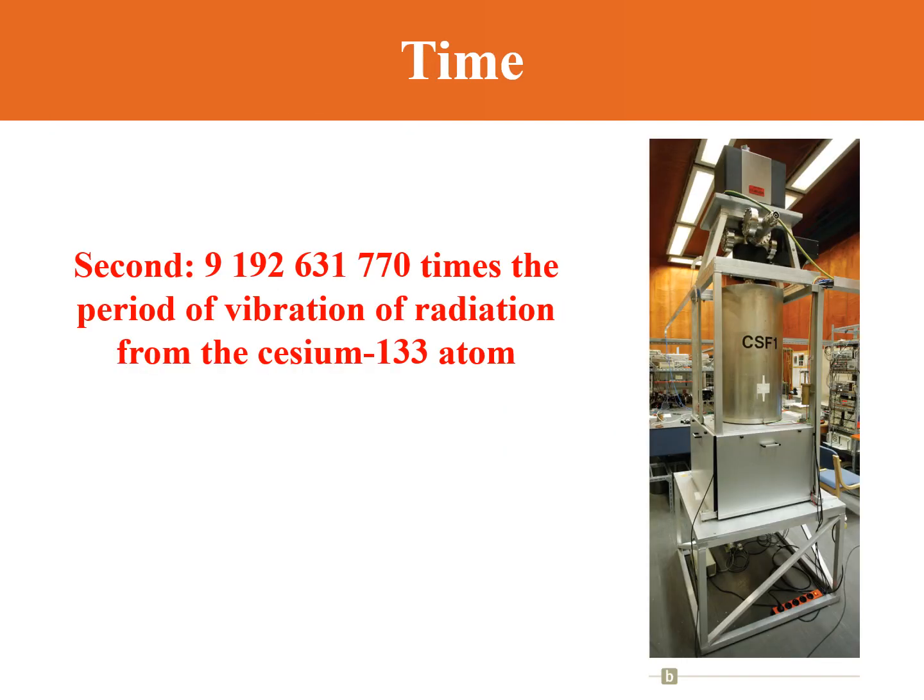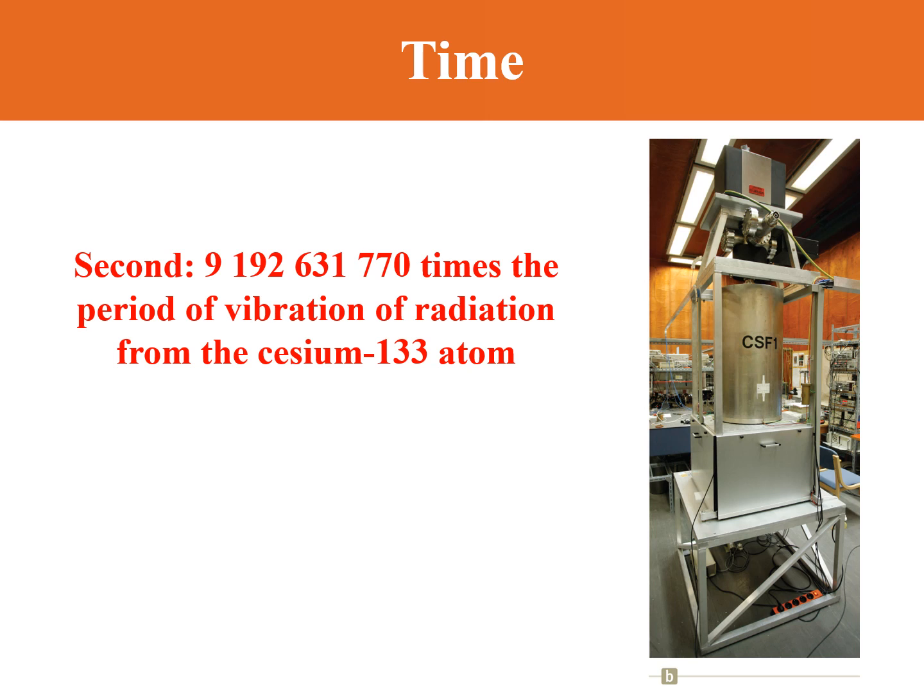Time. Before 1967, the standard of time was defined in terms of the mean solar day. A solar day is the time interval between successive appearances of the sun at the highest point it reaches in the sky each day.